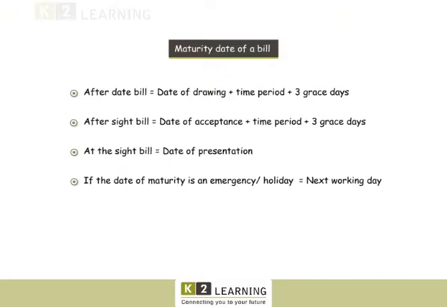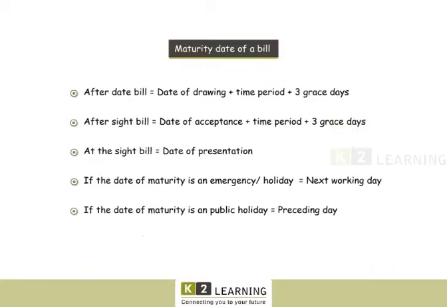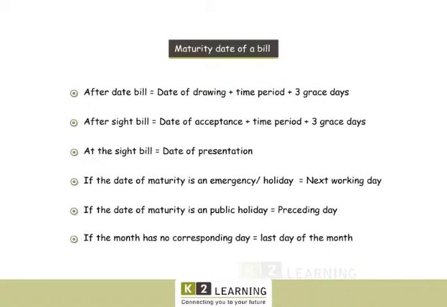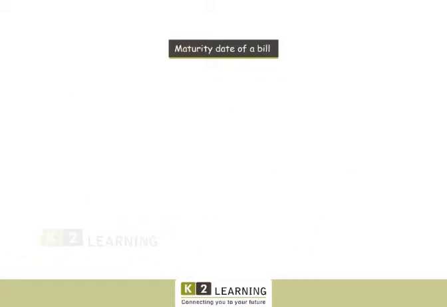When the date of maturity is an emergency or an unforeseen holiday, the next working day is the date of maturity. When the date of maturity is a public holiday, the preceding business day is the date of maturity. If the month in which the period terminates has no corresponding day, the period shall be considered to expire on the last day of such a month.